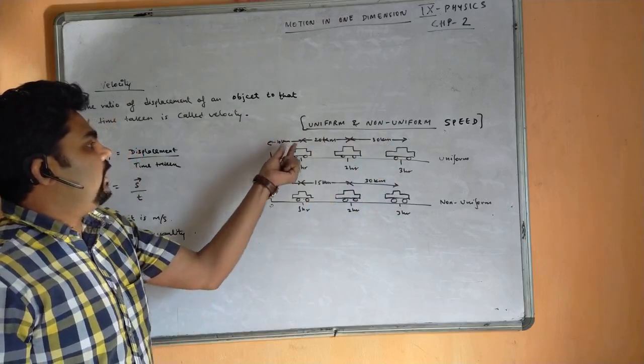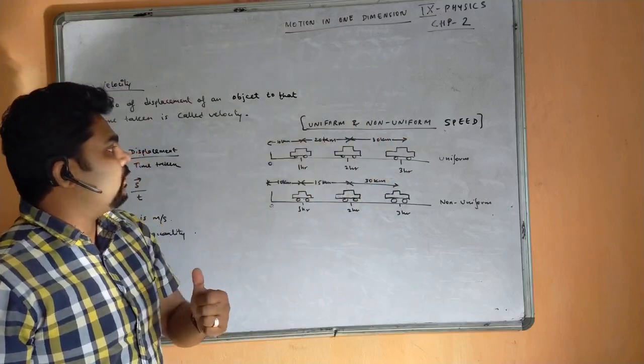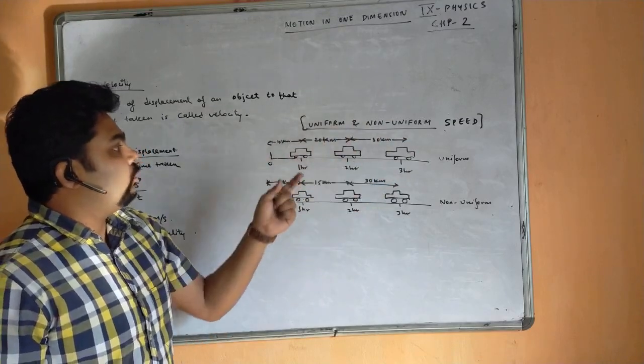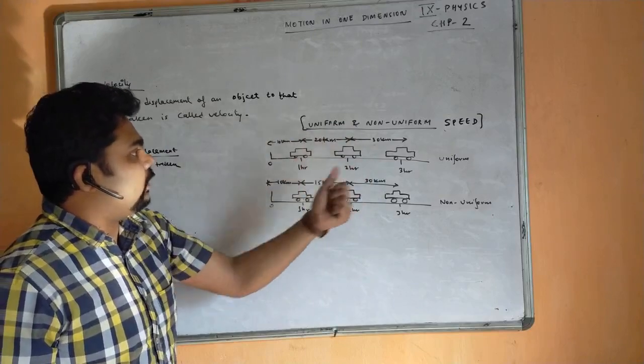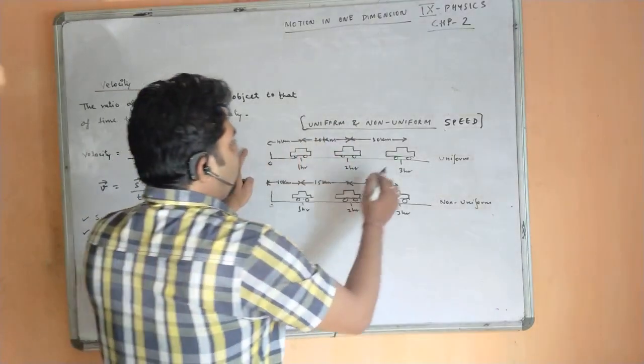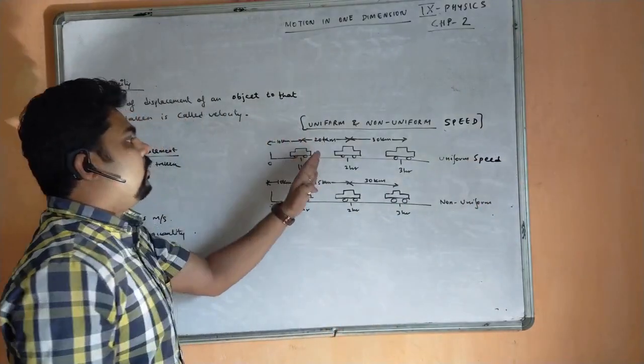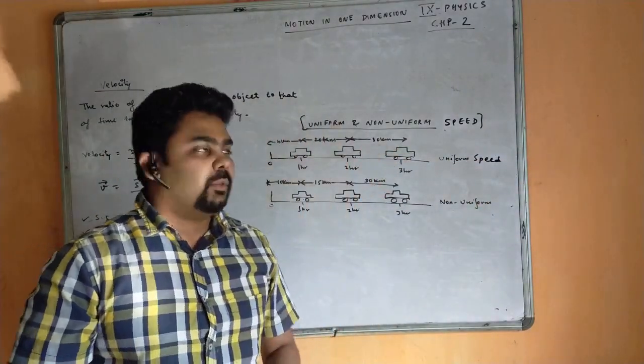You see, the increase in distance is the same: 10, 20, 30, at 1 hour, 2 hours, 3 hours. So equal distances in equal intervals of time. So we will consider this to be uniform speed. Okay, a body is covering equal distance in equal intervals of time.